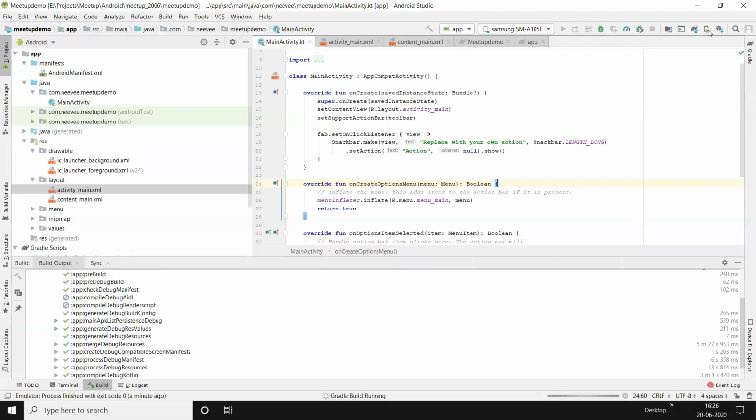Then you can go to the developer option and see that debugging over USB should be enabled, and after that we can load our application and debug it on the Android phone. Okay, sir. Thanks.